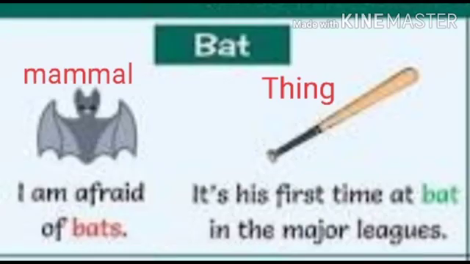The first example is the bat. How about the spelling? It is same. How about the pronunciation? It is exactly the same. Then what about the meaning? Yes, that is different. What does it mean in the first part? It means a mammal or an animal. Let us understand it with an example. I am afraid of bats.